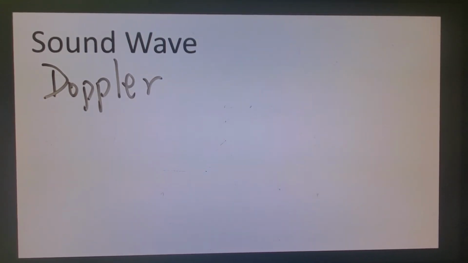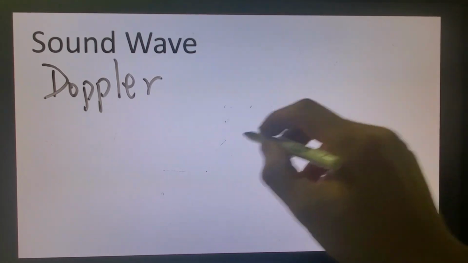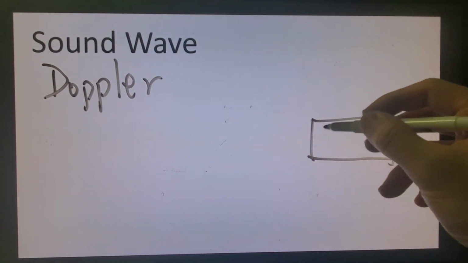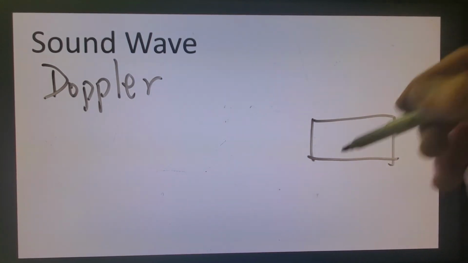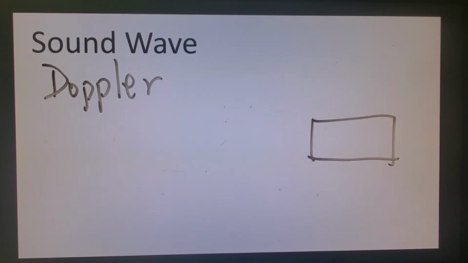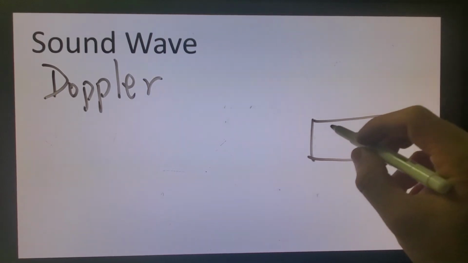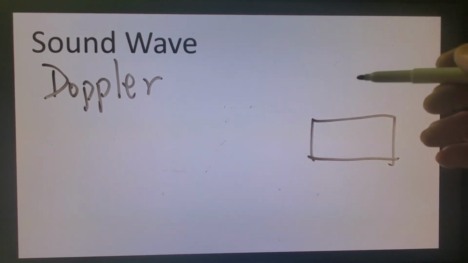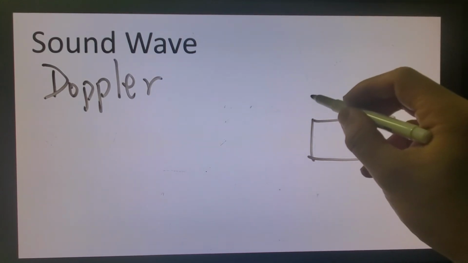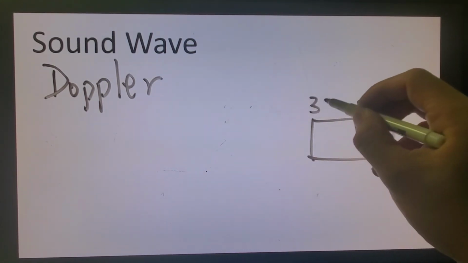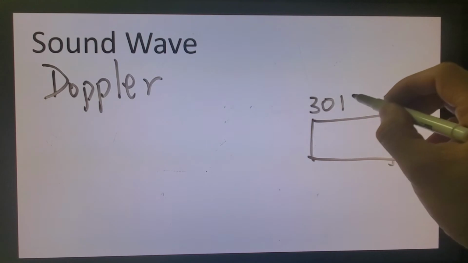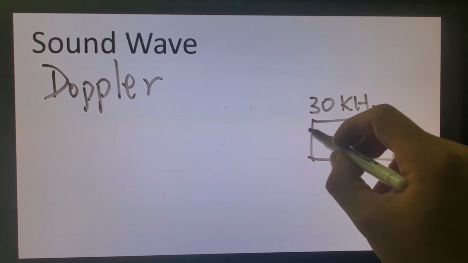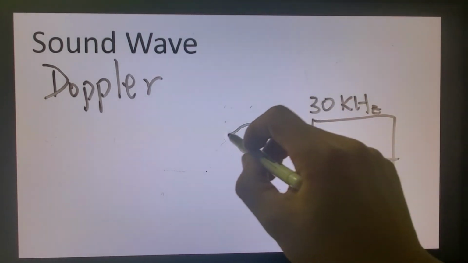How does it work? So he has a device over here. Let's say this is a detector and also a sound generator. For example, let's say the same thing, 30 kilohertz. So this is a sound generator. It's going to send out an ultrasonic signal.